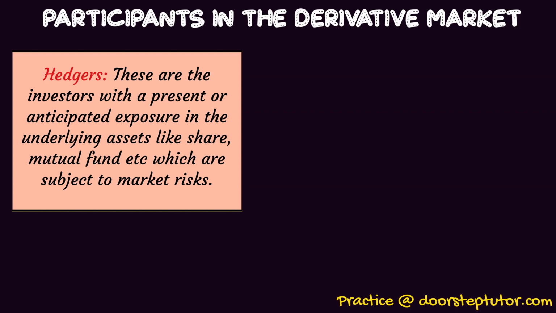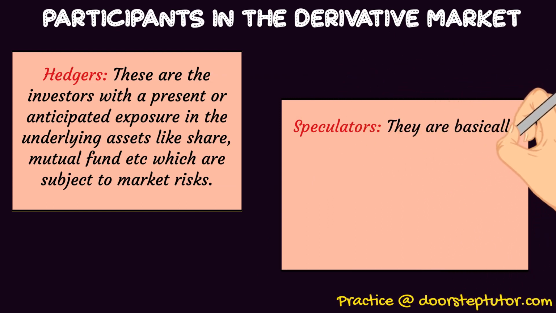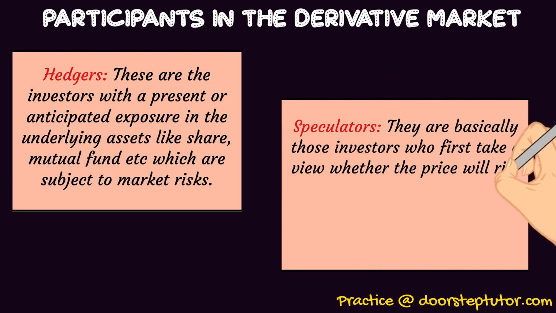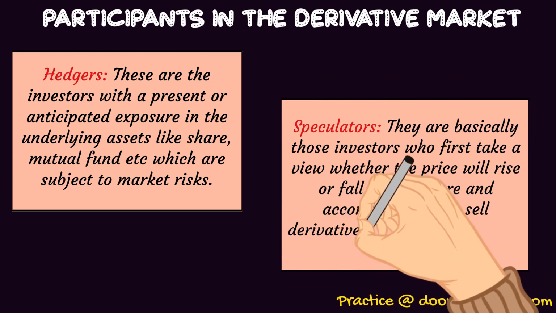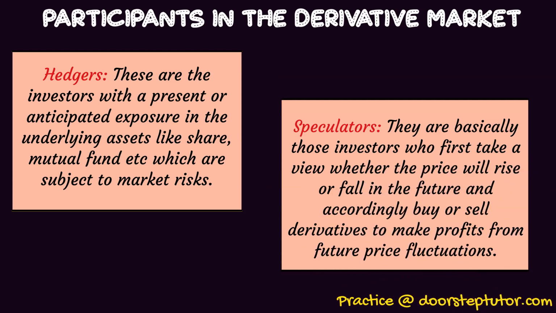Now the other one are speculators. Speculators are basically those investors who first take a view whether the price will rise or fall in future, and accordingly buy or sell derivatives to make profits from the future price fluctuations.